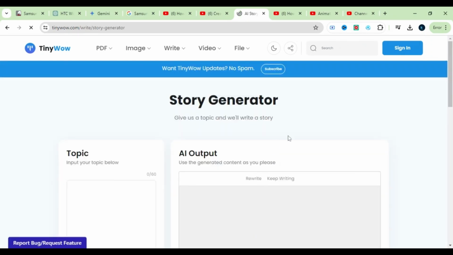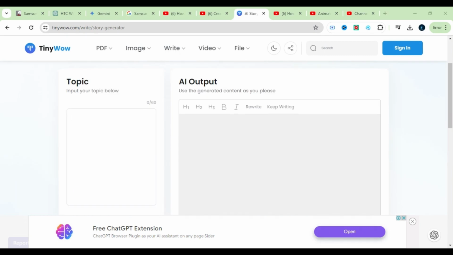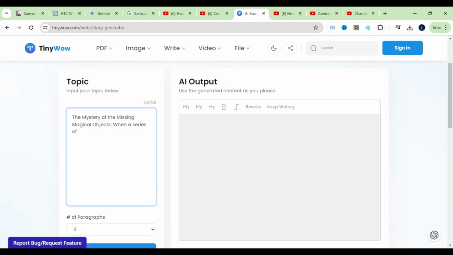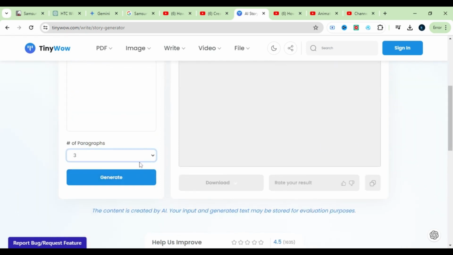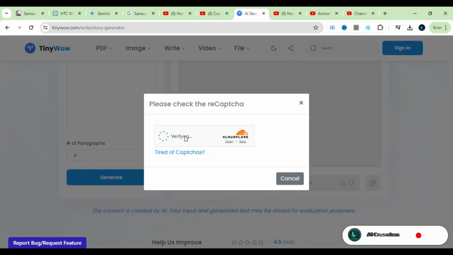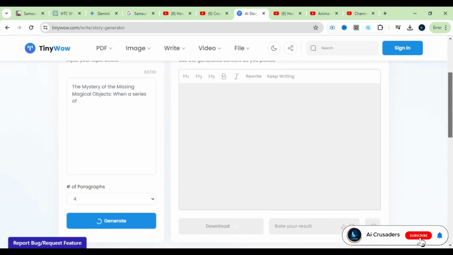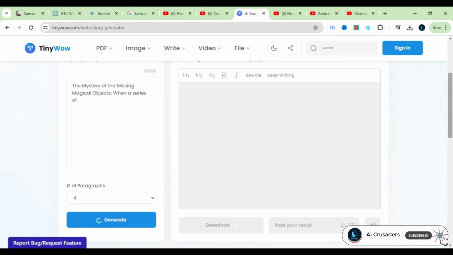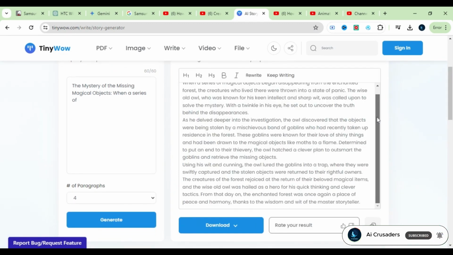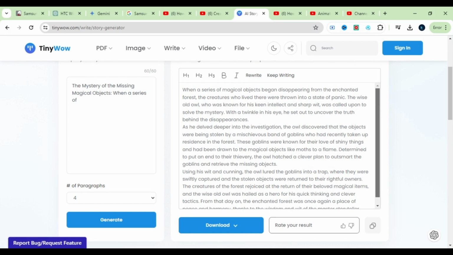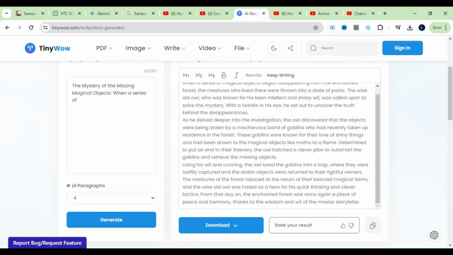Once you're there, paste the story idea you got from ChatGPT into the text box provided. After that, you'll need to decide how many paragraphs you want the generated story to have. I'll choose 3 paragraphs. Lastly, hit the generate button and wait for the magic to happen. And here we go. Check the whole story once. If you want any changes in the story, you can make it right now. Now that we've finished creating the whole story, let's move on to the next step.